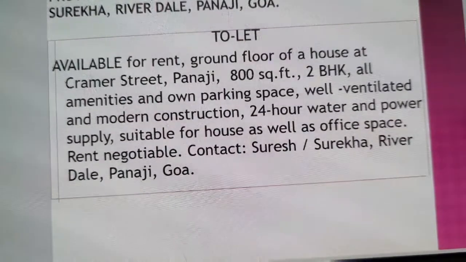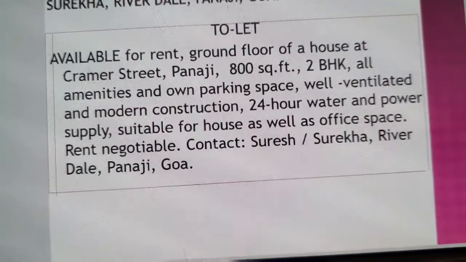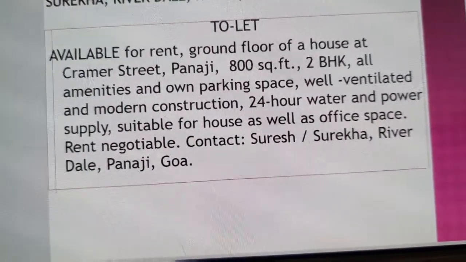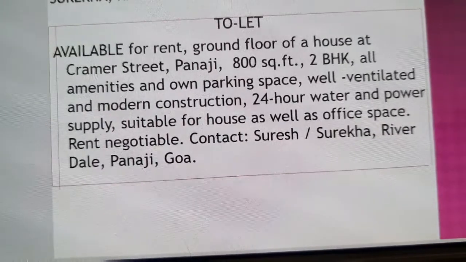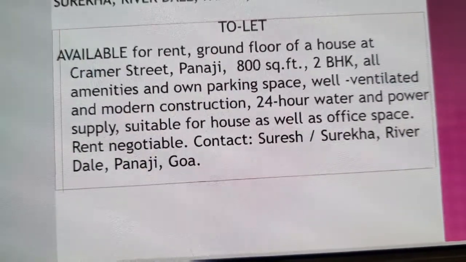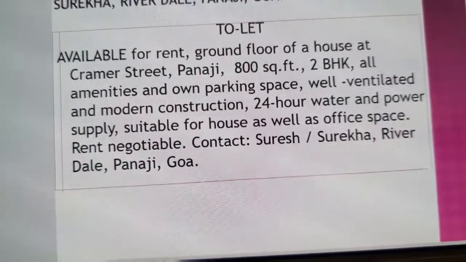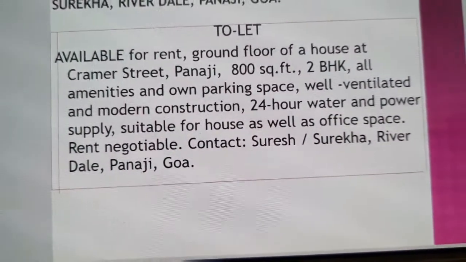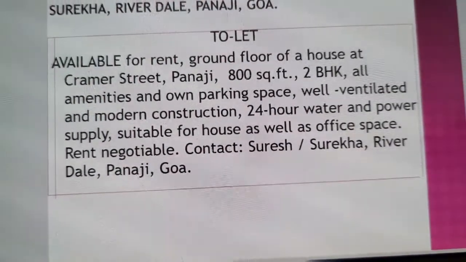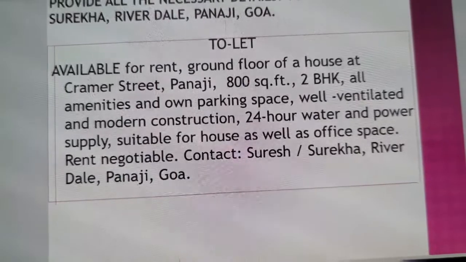If it is on second floor, you can write on second floor, on third floor. So see here, ground floor of a house at Cornet Street. So now locality is mentioned, just like the feature I have discussed. Look, Cornet Street, Panji. Then the size 800 square feet.